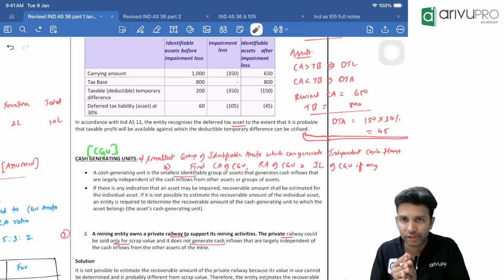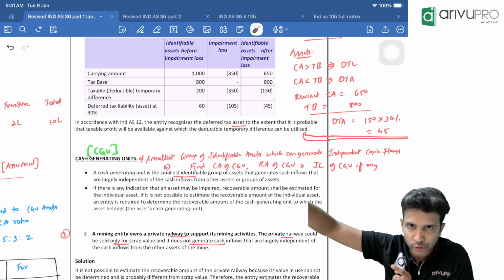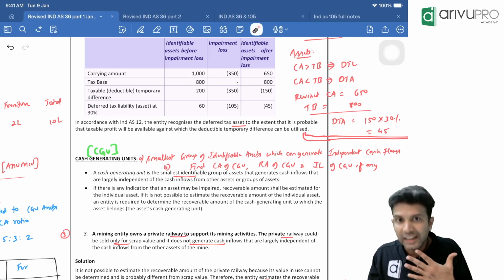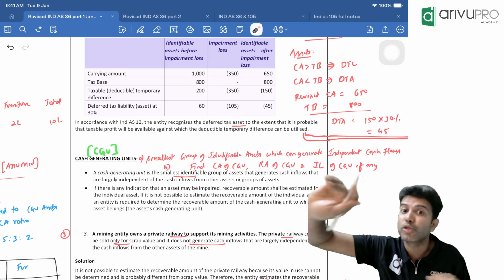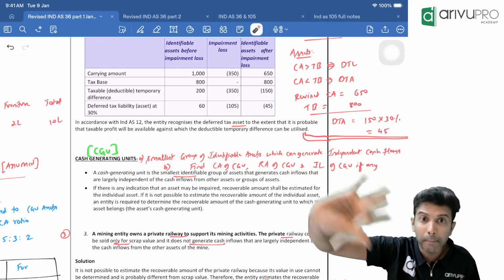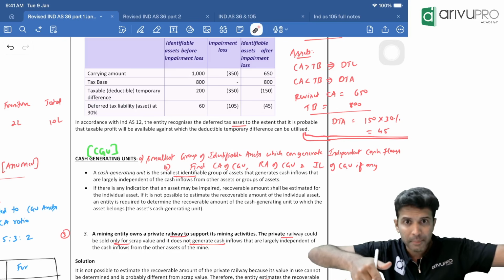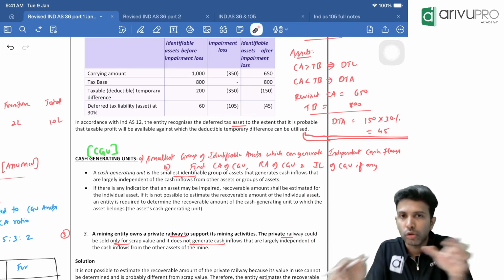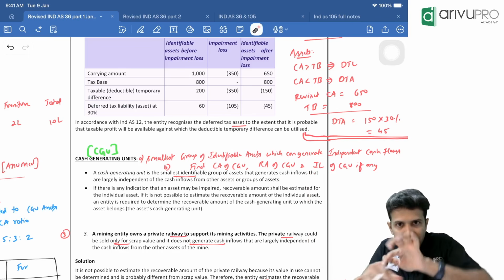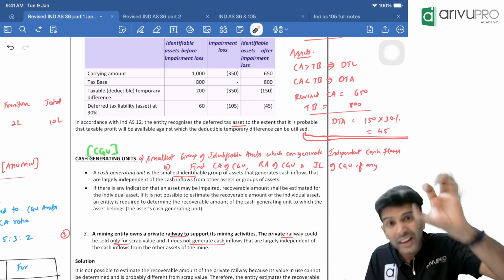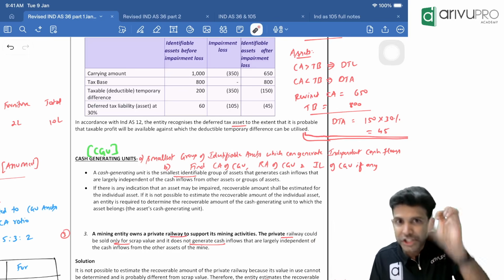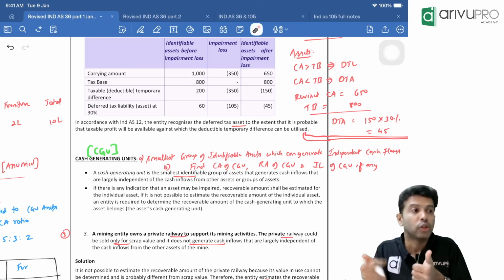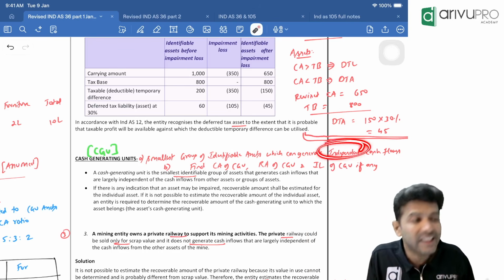Indirectly, what we are trying to say: this furniture, in my example, the sofa set, will not give you individual benefits for ArivuPro. We will get benefit when we use multiple assets together. Yes, that sofa, mic, camera, laptop, iPads, AC, all this put together, we can conduct coaching. So the benefit you are getting is not from the individual asset, but from a group of assets. That group you need to identify. Individually it is not getting benefits? No problem. Group level, is it getting benefit? Yes.